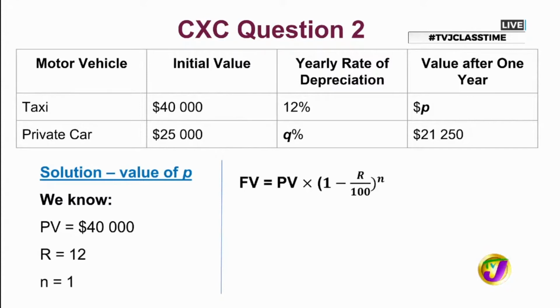All right? So we're now going to substitute our information that we took from the table, very visible there, into our formula. And again, ensure that you're using the correct formula. The question is speaking about depreciation, so double check to ensure that you're actually subtracting the rate from that one.